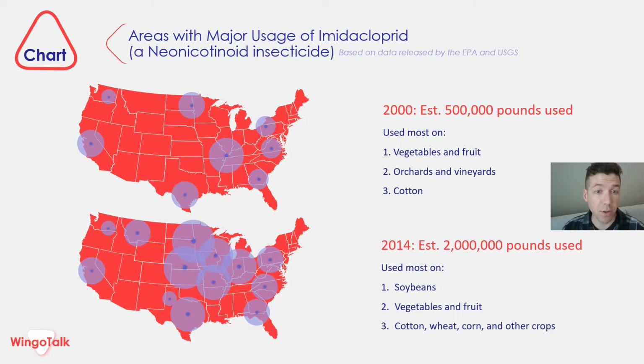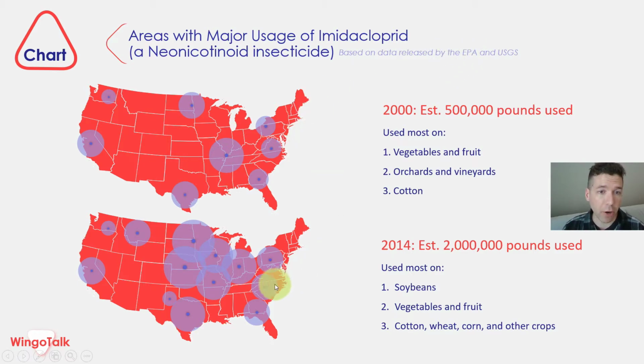We can see the usage has gone up 4 times in the 14 years, right? I did check the data for some years after 2014, and they don't know as much info. However, it has gone down, okay? The usage of this insecticide has gone down. I think it might be because of the bees, right? We've been learning how important this issue is, so now they're using less of it, much less. However, we can see for a while here it was used a lot, right?